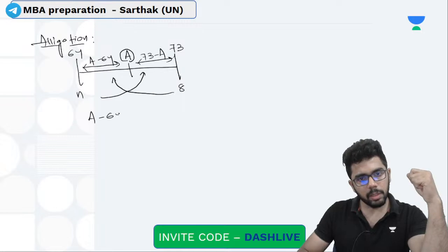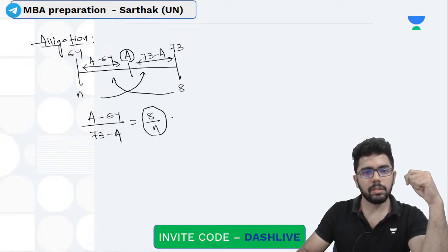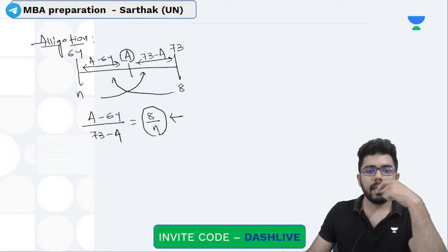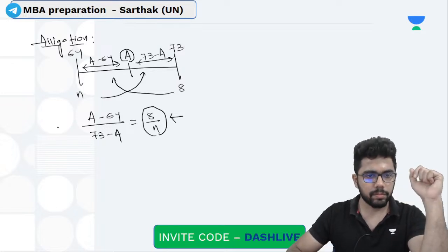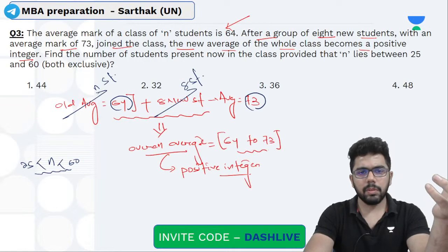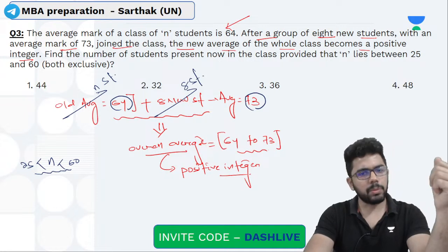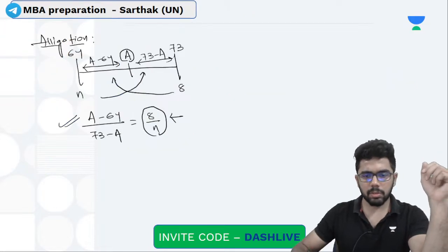So I can write (a minus 64) by (73 minus a) is equal to 8 by n. 8 by n आना चाहिए. तो अभी n का वैल्यू क्या हो सकता है? Either I can use the options in this case now. जो ऑप्शन में, मैं ऑप्शन सीधा यूज कर सकता हूँ rather than figuring out too much.